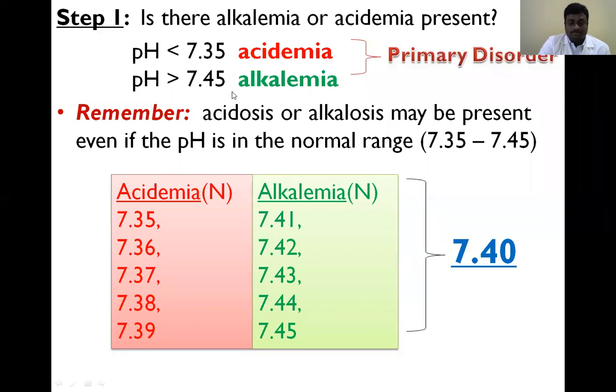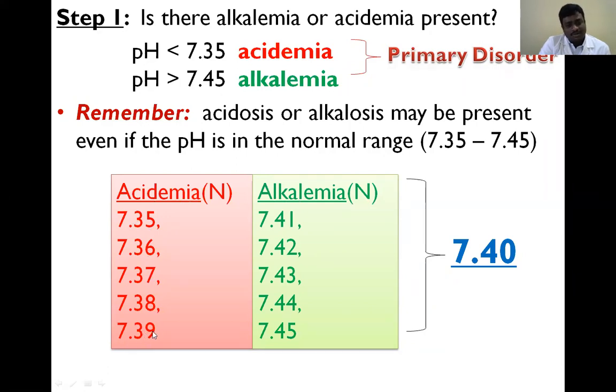While reporting the ABG analysis, the compensation comparison depends on the pH value. Even if it is normal, we will say acidemia normal or alkalemia normal. Here you can see acidemia normal values of 7.35, 7.36 to 7.39.